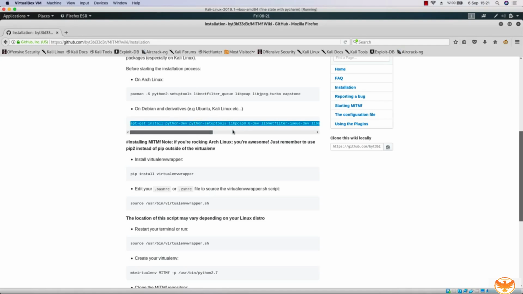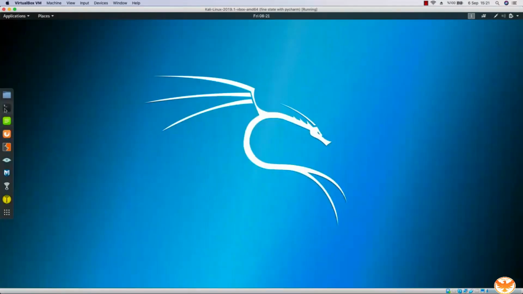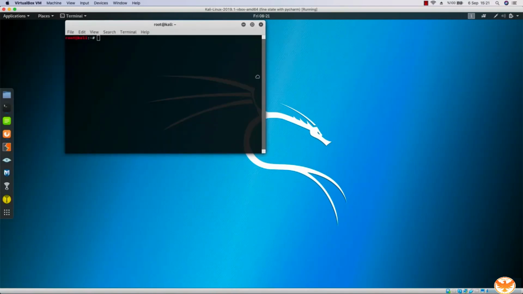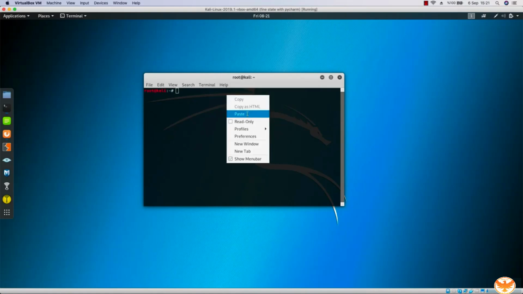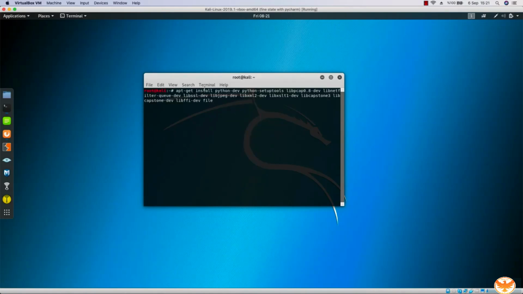And I'm just going to run this on my terminal. So it will download some libraries in order to make this work. These libraries may have been installed on your Kali Linux by default, but in case you get any error, then you should run this.